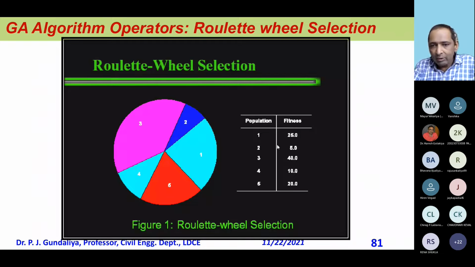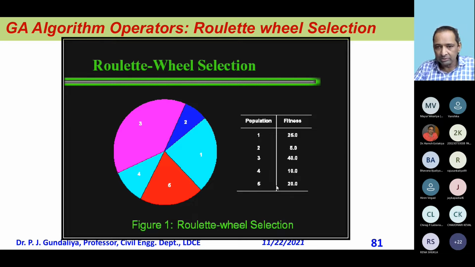Anyway, I can find out the sum of these, and I can find out the probability of each. So 25 divided by this sum, 5 divided by this sum, 40 divided by this sum, I will get the maximum probability of getting selected. You see, this is 100. If I throw a random population here, the chance of the number 3 population coming here is more, and the chance of the least, 2, is small.